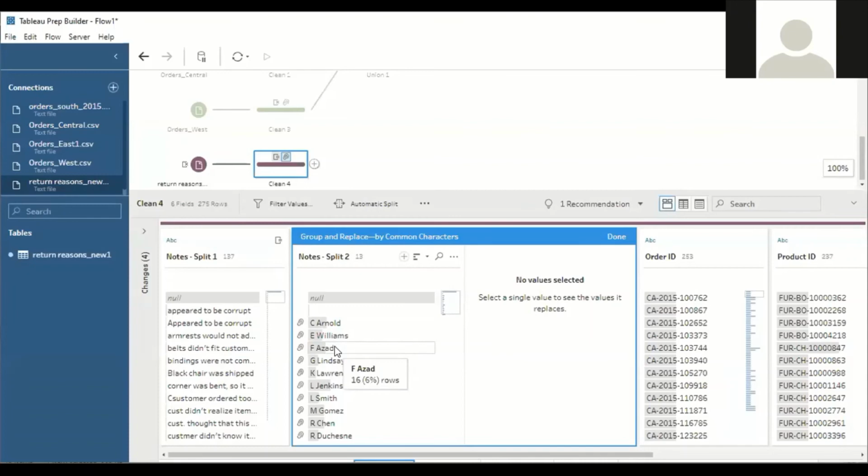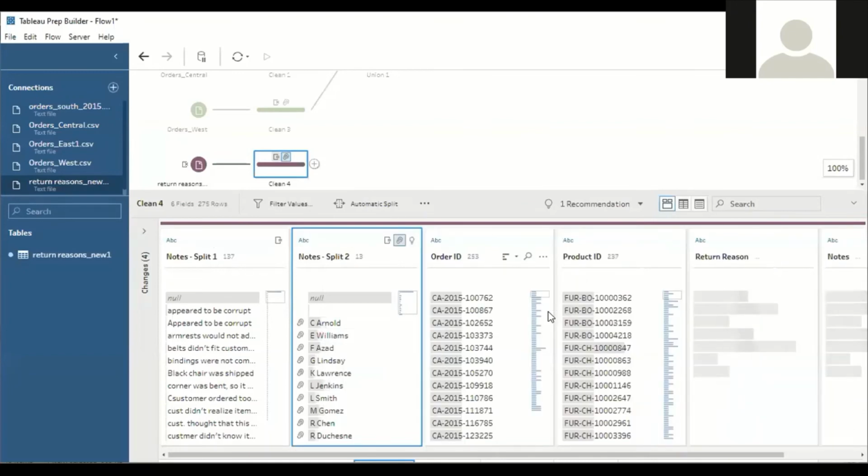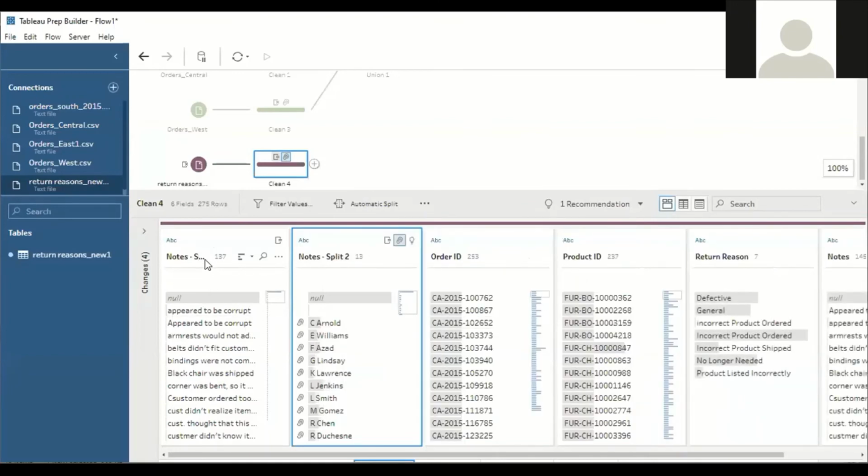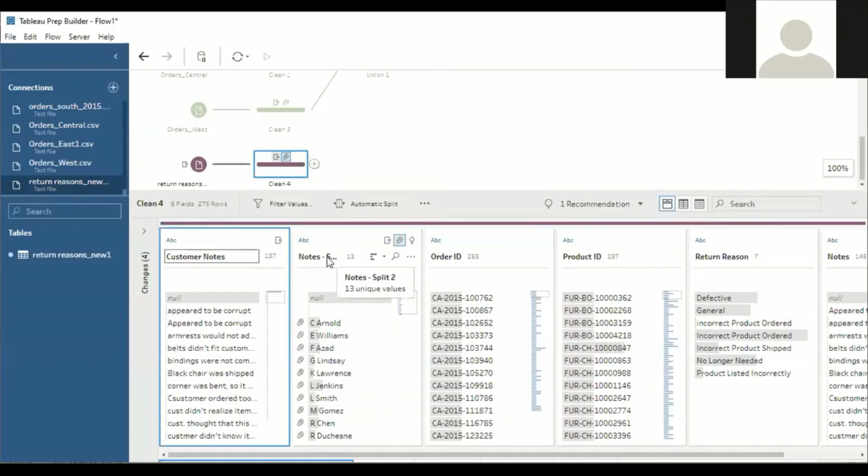by F Azad. So now both the node split 1 and node split 2 fields are also clean. So we can use this for the next processing. But before that, I think it's better to change the name of the field. Double click on the name, and I will replace the name of the first field with customer notes, and the second field I will replace with the approver name.